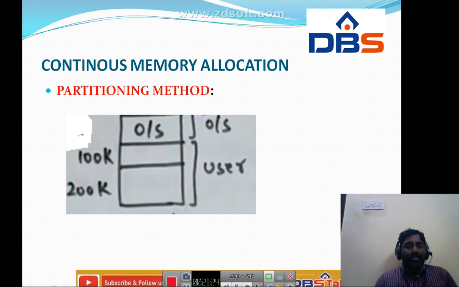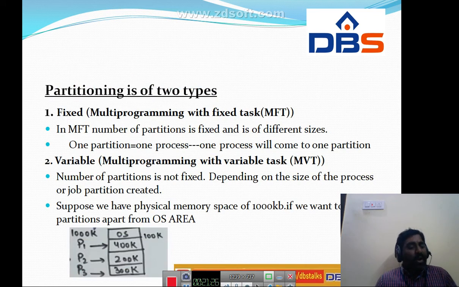In this partitioning method we have two types: the first one is fixed partitioning, the second one is variable partitioning. We can say fixed partitioning is multi-programming with a fixed number of tasks, whereas variable means multi-programming with a variable number of tasks.